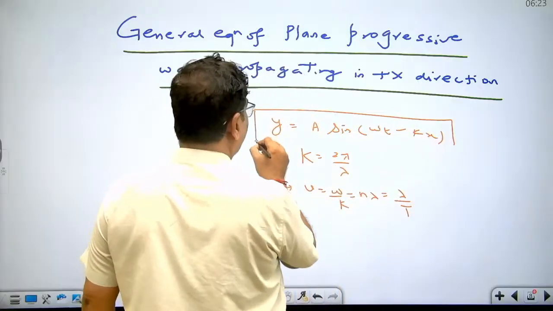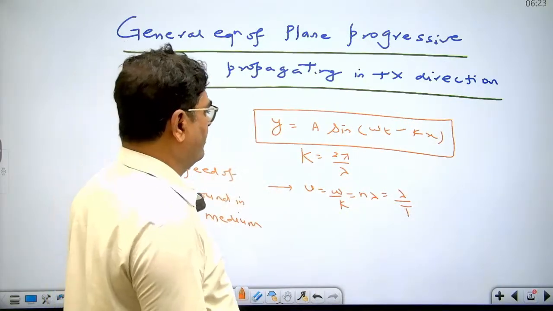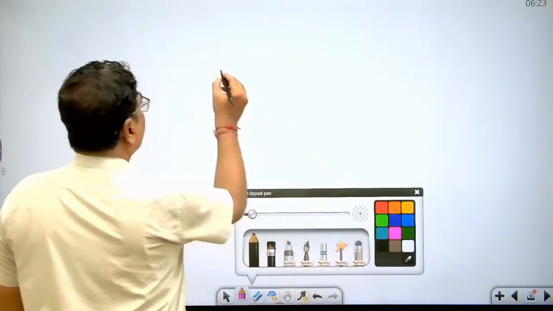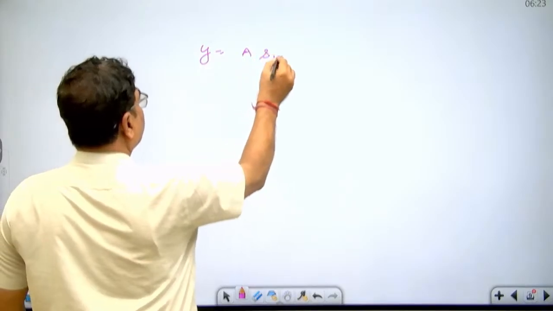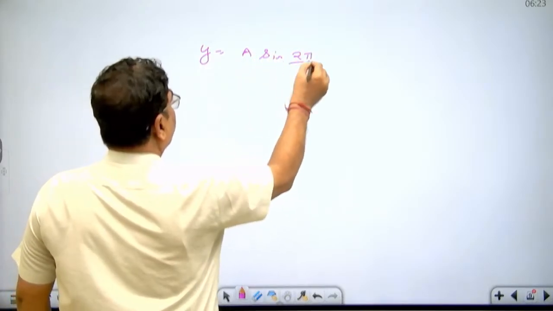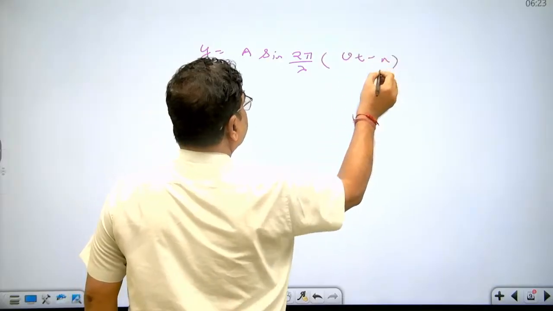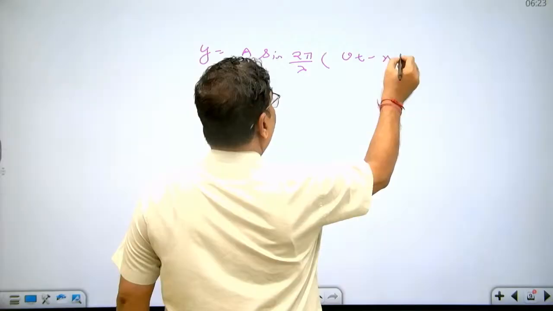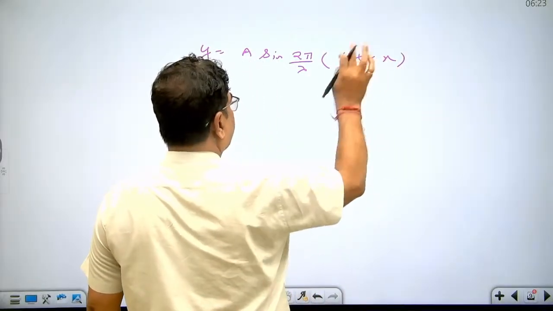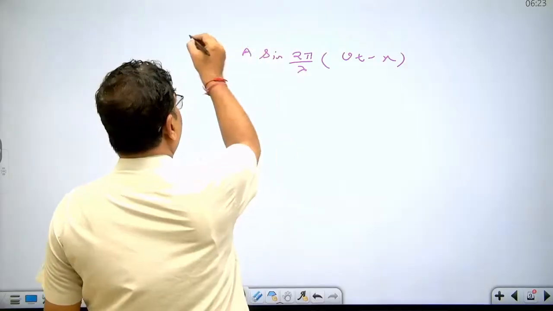In the numerical problem, this formula is utilized in many forms. So this is the first form. We can convert the form like this also. This is another form, y equal to a sine 2 pi upon lambda (vt minus x). If it is propagating in plus x direction, here it will come minus. If it is propagating in minus x direction, it will come plus.